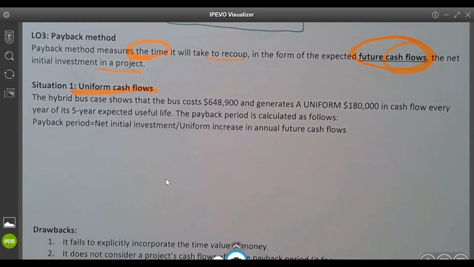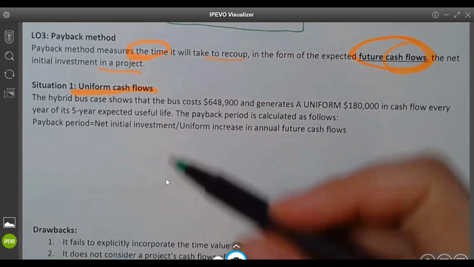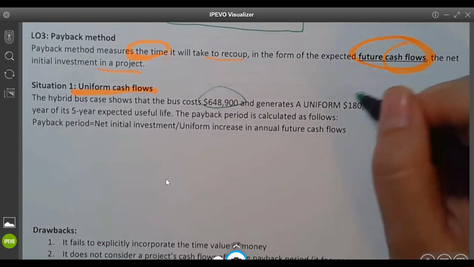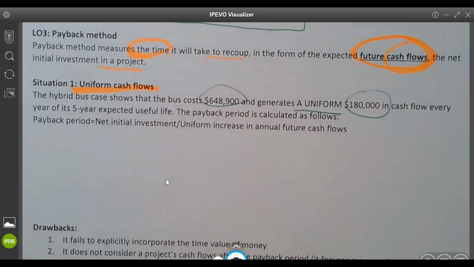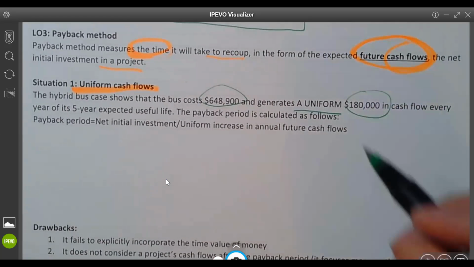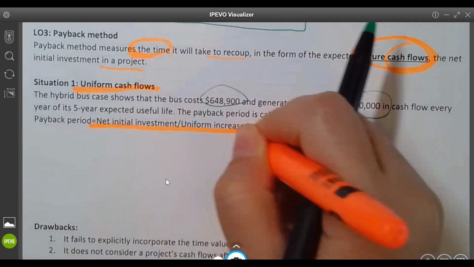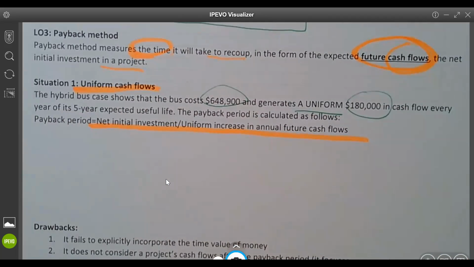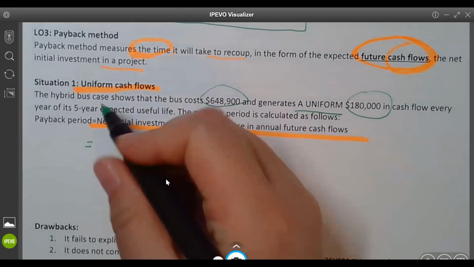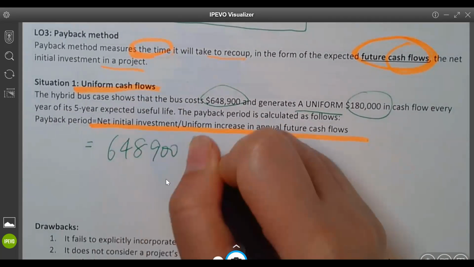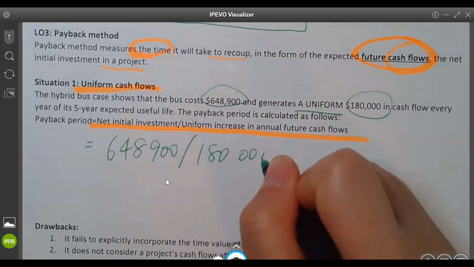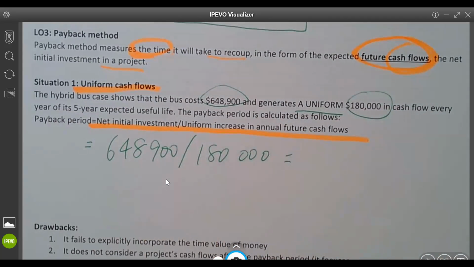Okay, so now we just go ahead to do the real case instead of $100 and $20. That's simple. The project costs this much, and then generates a uniform cash flow every year. If you have that uniform cash flow, it's very straightforward. It's just your initial investment divided by the annual cash inflow. So basically, you invested 648,900, and every year you get 180,000. So how many years will you get your money back?